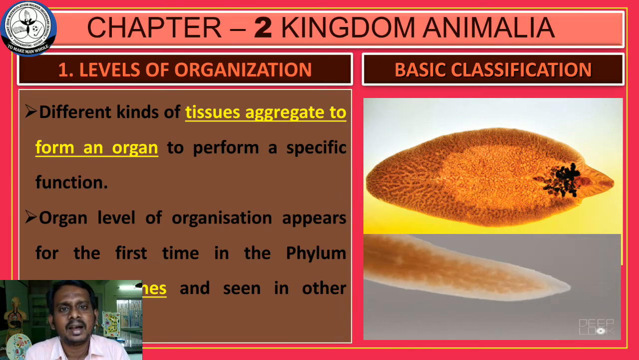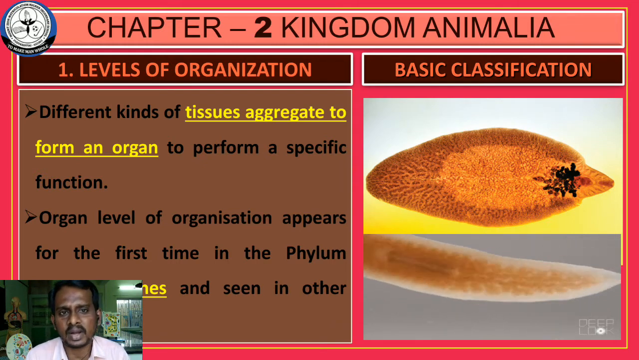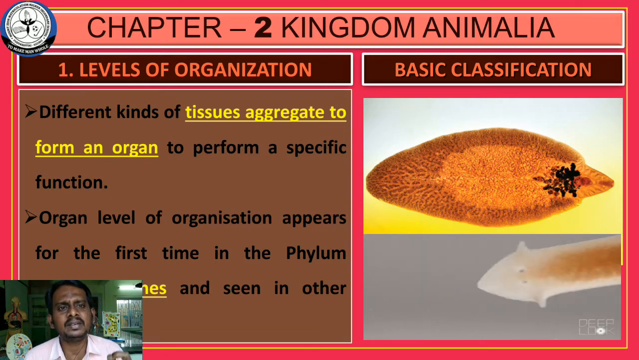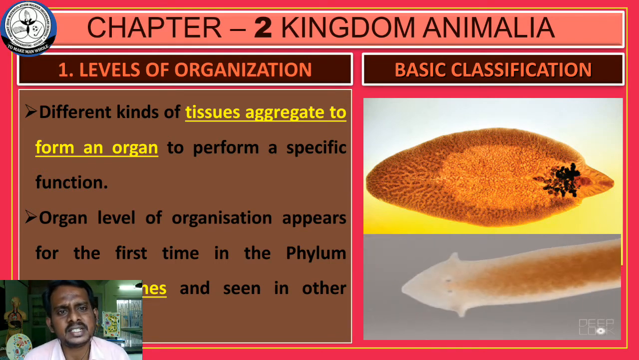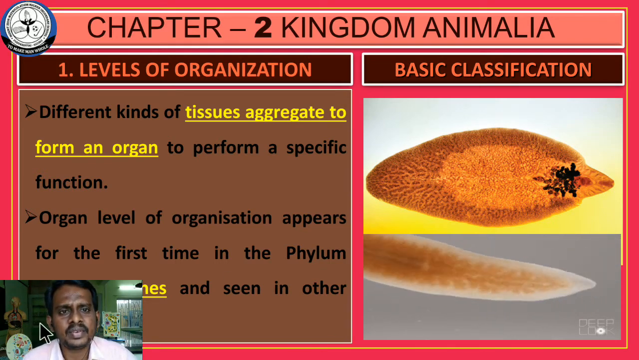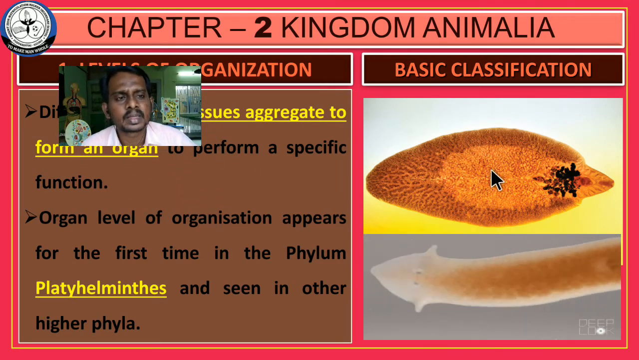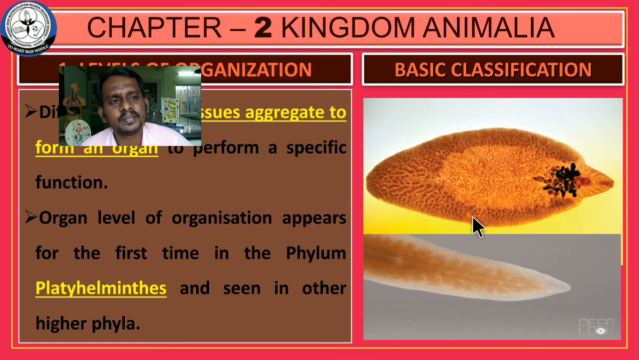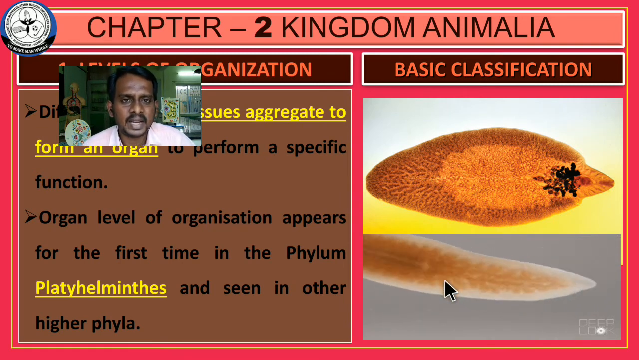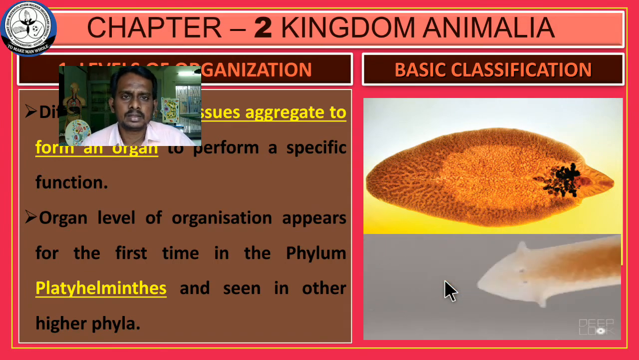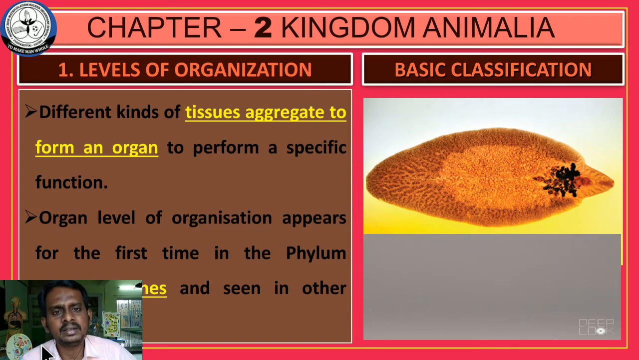In organ level of organization, the different kinds of tissue aggregate to form an organ, and here the organ performs a specific function. For the first time, the organ level of organization appears in the phylum Platyhelminthes. This is an example of Platyhelminthes. Name of the animal is Fasciola hepatica or liver fluke. And this is another example of Platyhelminthes. The name of the animal is Planaria. So the organ first appeared in Platyhelminthes.